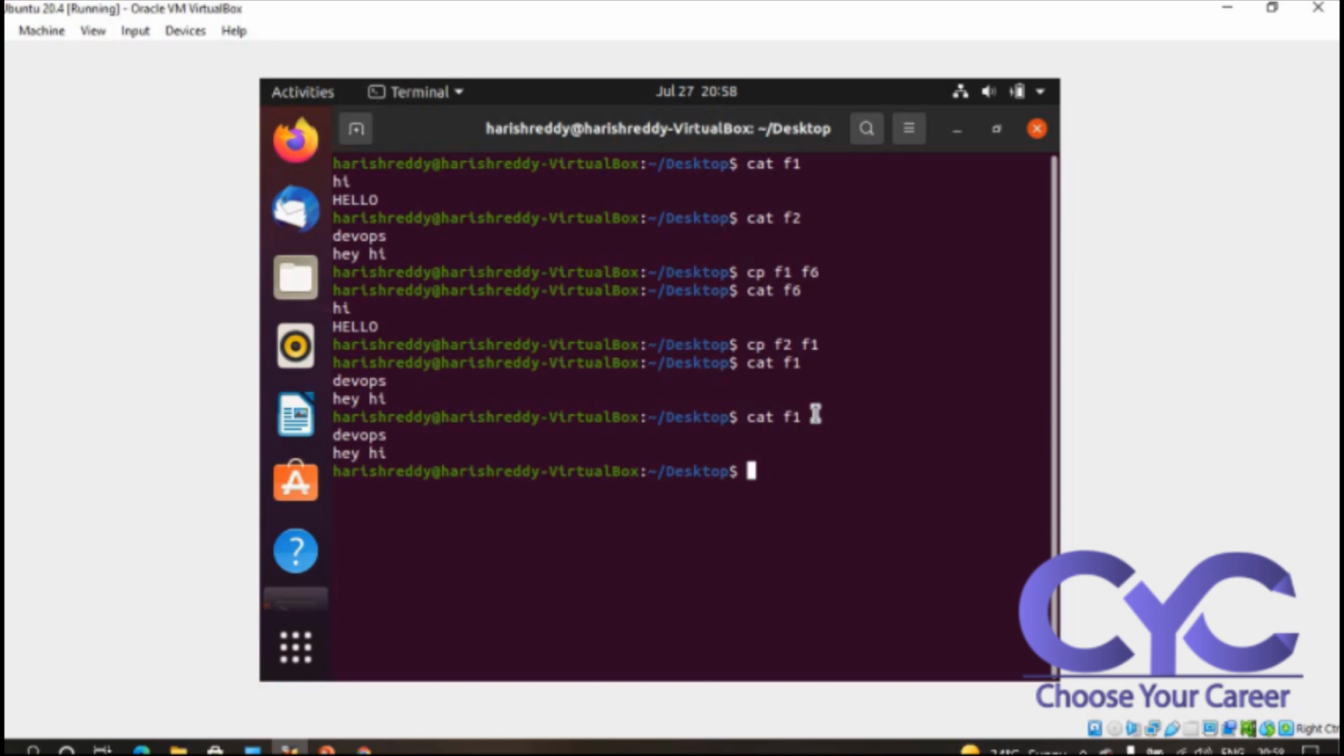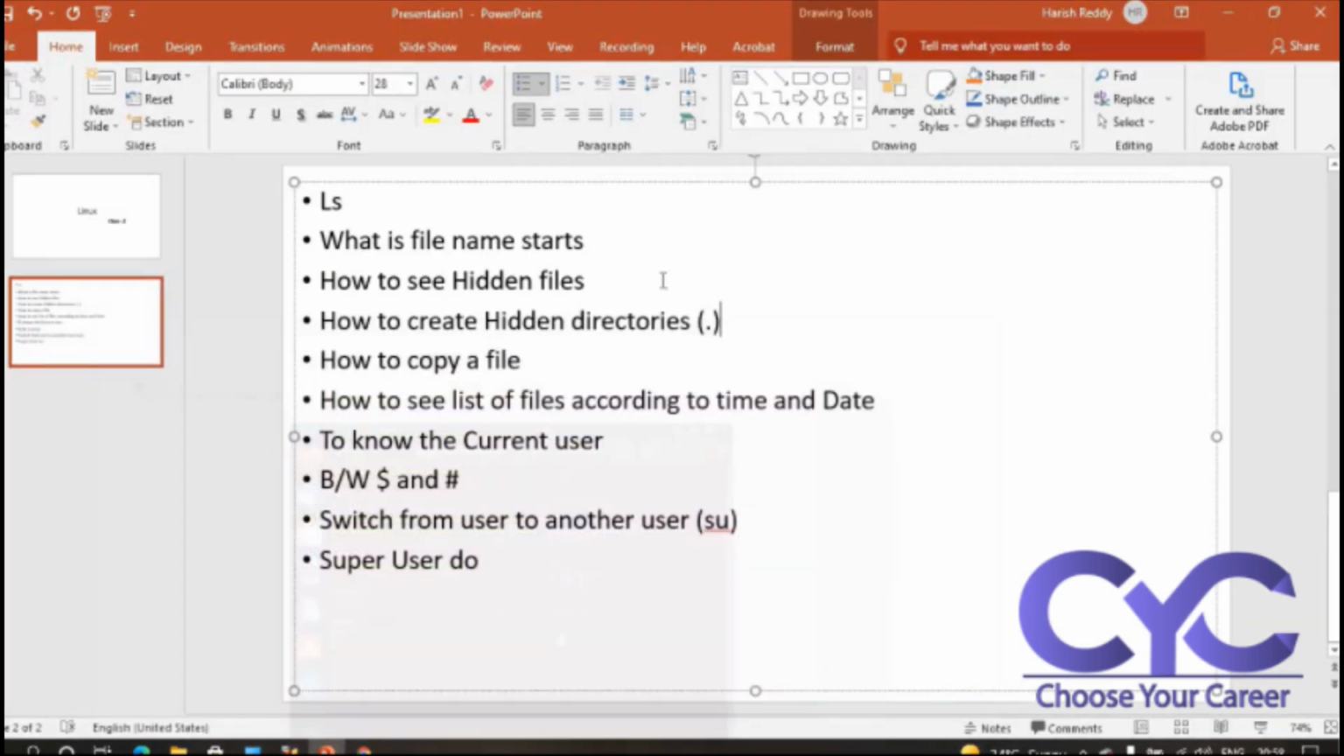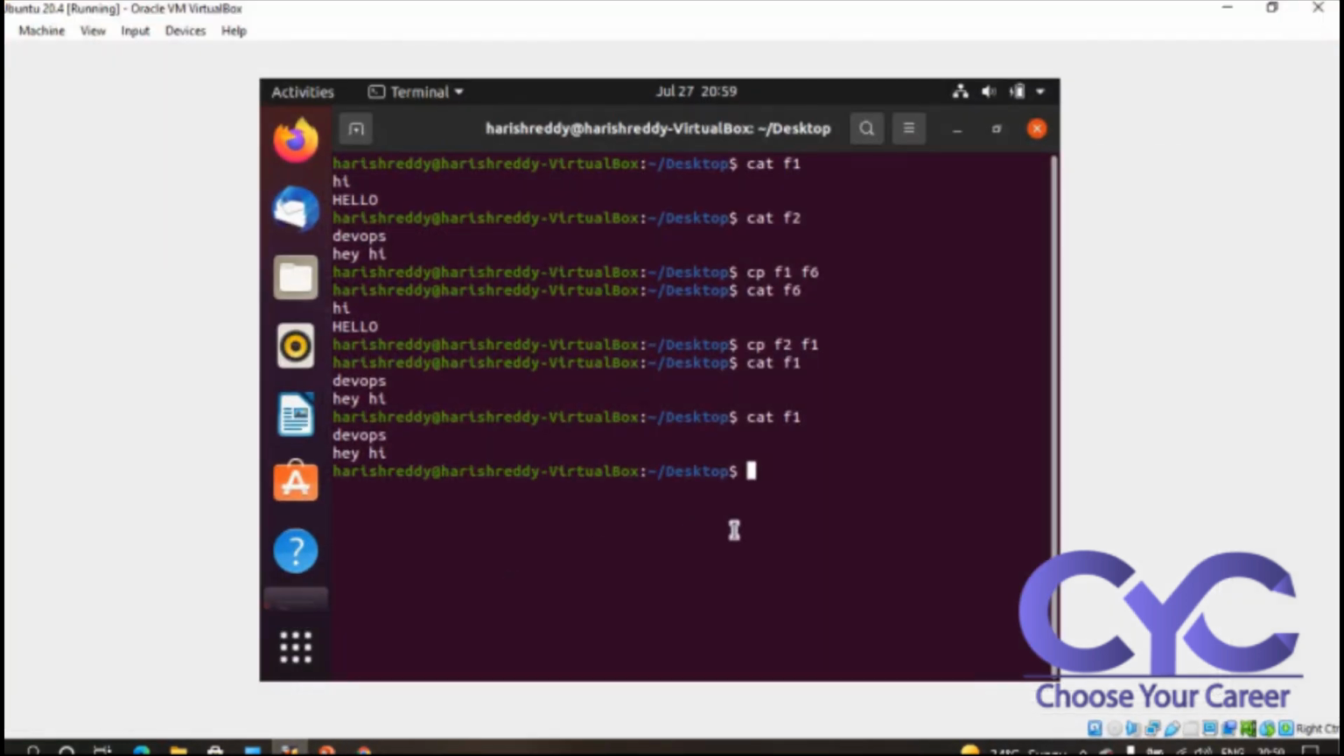Next, as I said, how to see the list of files according to date and time. I want to see the files according to date and time. The command will be ls -lt. L is nothing but list, T is nothing but timestamp. So ls -lt will show the entire details about the time, date, everything else.